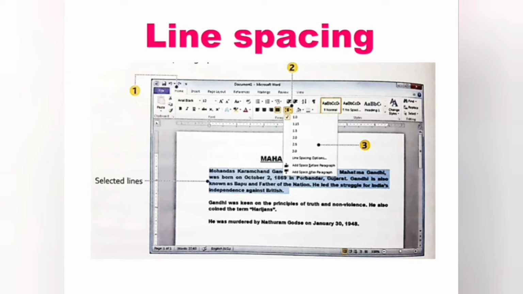In that, select line and paragraph spacing in the paragraph group of the ribbon. And the last step, choose the number of line spaces you want. These are all the steps to change the line spacing.